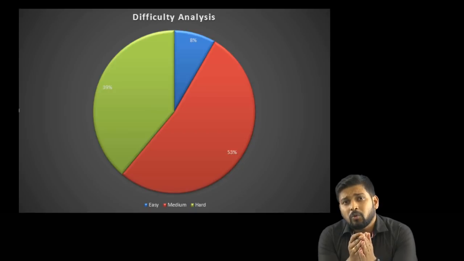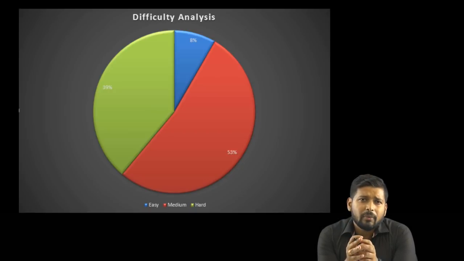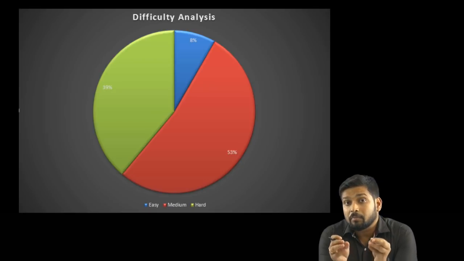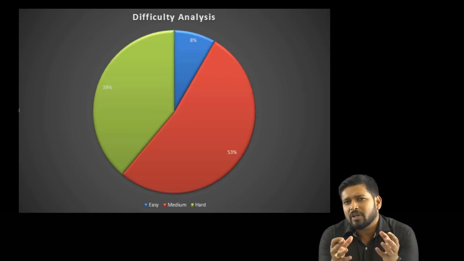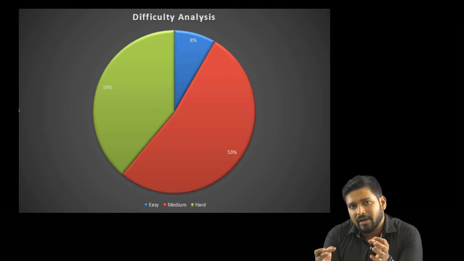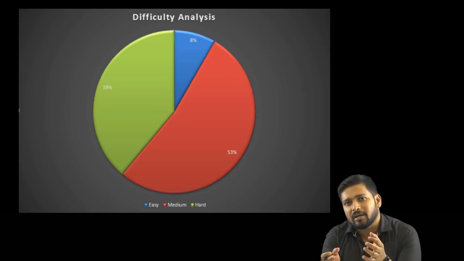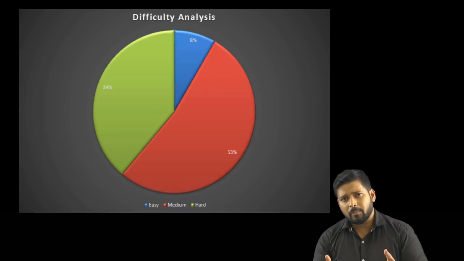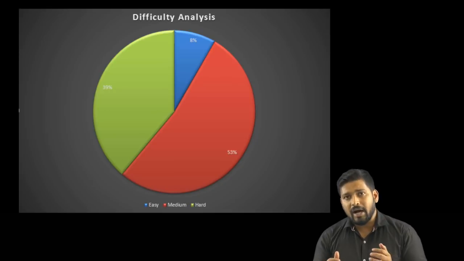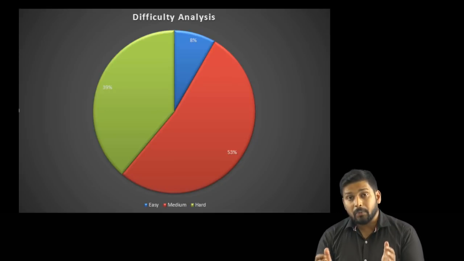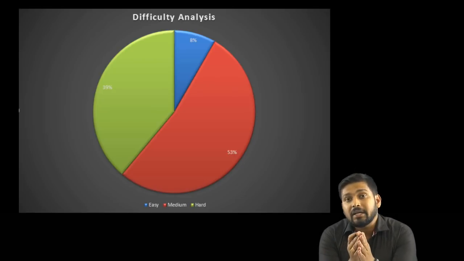Most of the questions, around 19 questions, were moderate level. A moderate level question for JEE Advanced includes multiple concepts, for example something from mechanics and something related to optics or photoelectric effect. We'll see the questions as we progress in the session and solve some problems as well, so you'll come to know what I'm talking about. 53% of the questions were of medium level, and 39% were difficult.